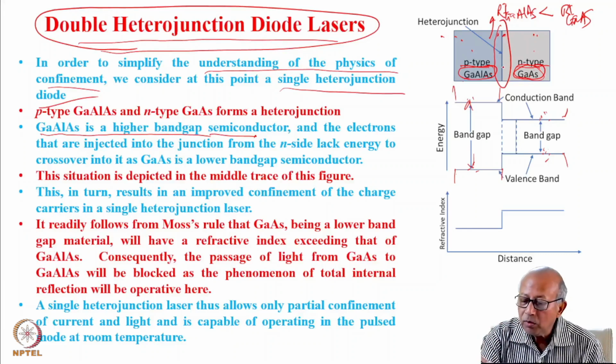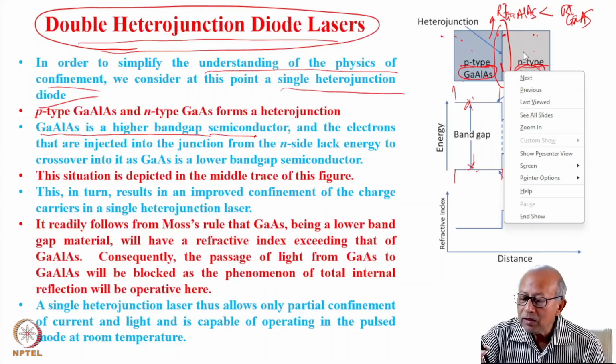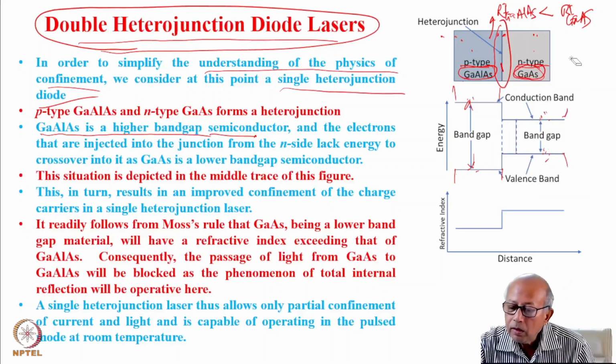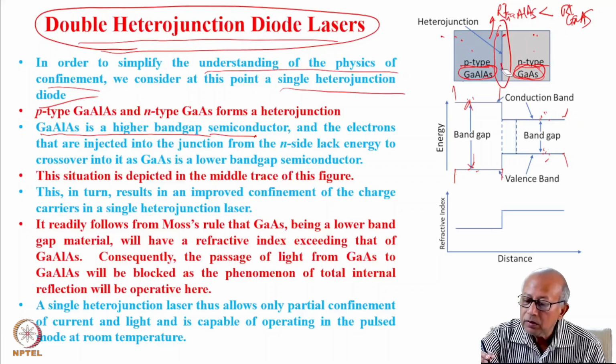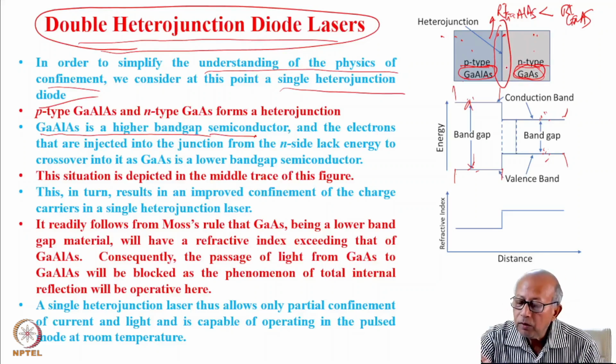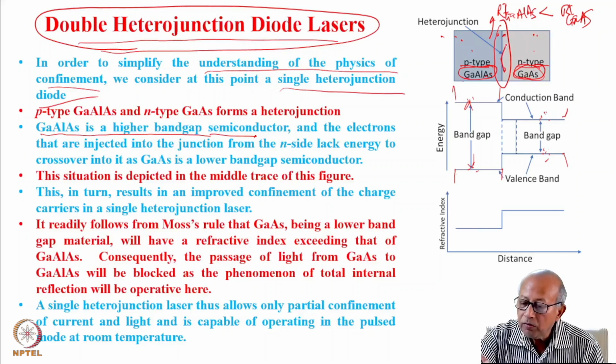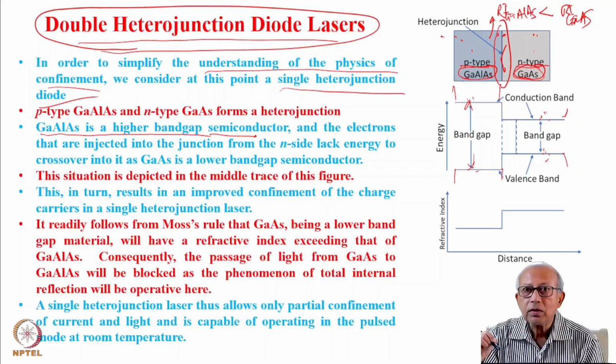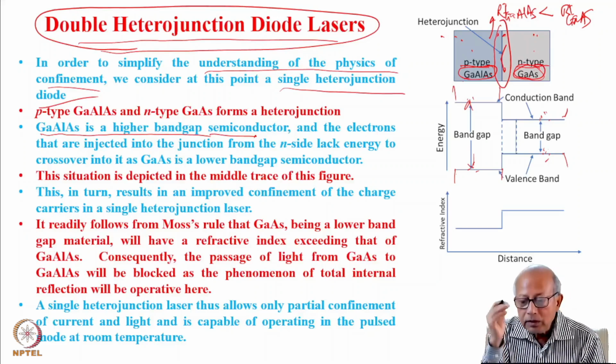So if the light is produced just in the vicinity of this junction in this side, then this light, you know, when light travels from a high denser medium, that is from this side to this side, it can undergo total internal reflection. So the light will be blocked by this interface from this side. Similarly,